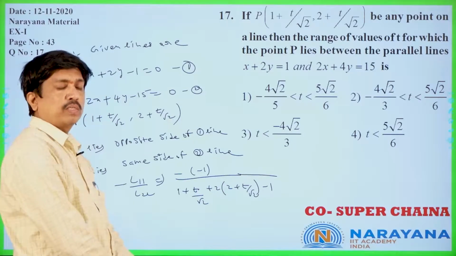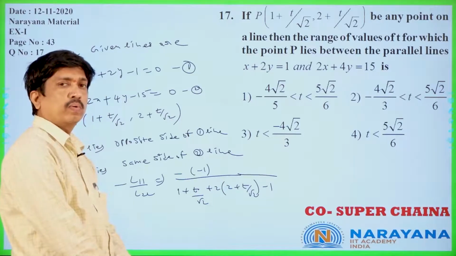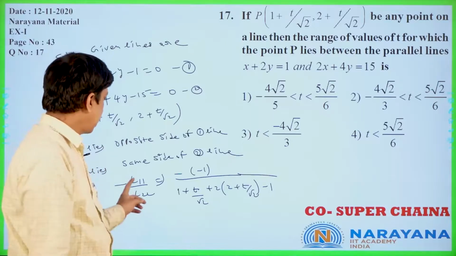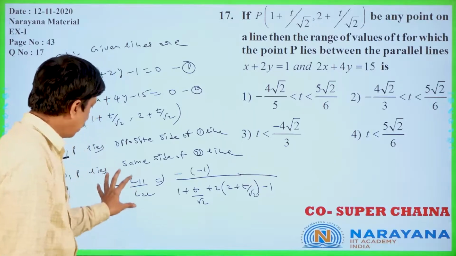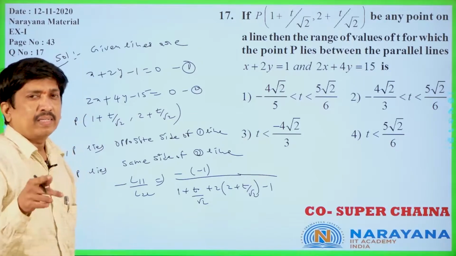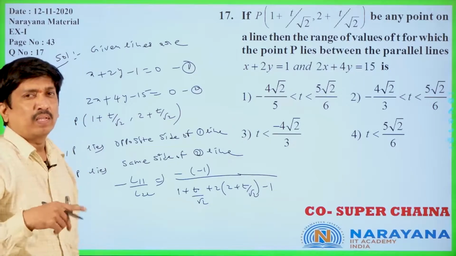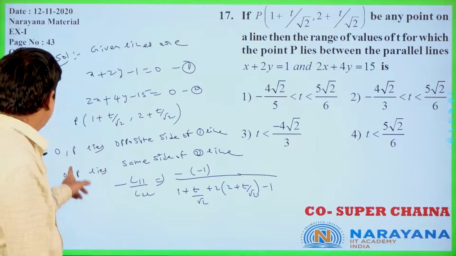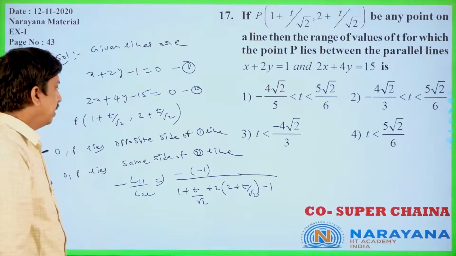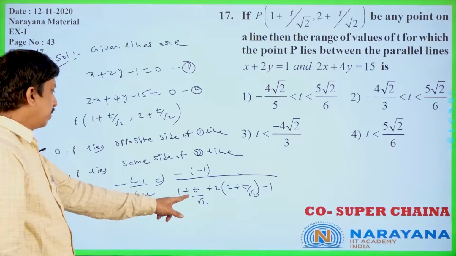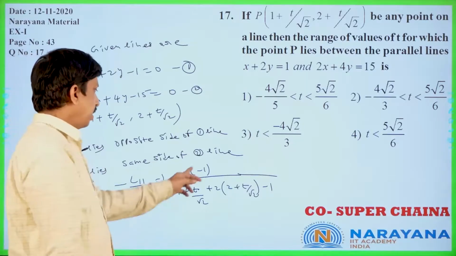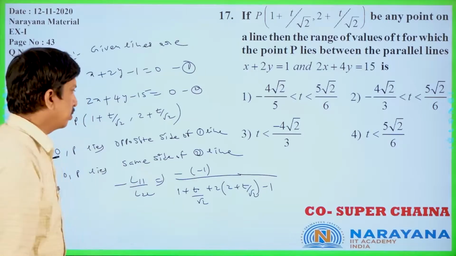If the total ratio is positive, that is m by n greater than 0, take that one: minus L11 by L22, if it is greater than 0, then the two points lie on opposite sides of the line. See, O and P lie on opposite sides of the first line. Is it clear? Opposite side of the line means this should be positive. The numerator is already positive, minus of minus 1 is positive.